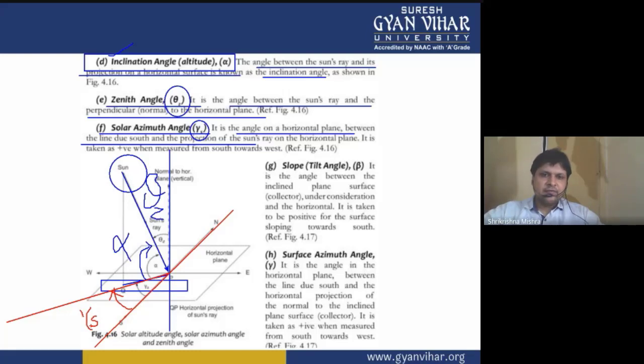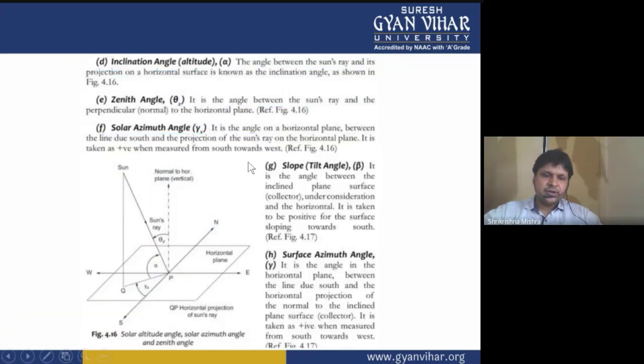Then comes the zenith angle. Zenith angle is the angle made by the sun's rays with the perpendicular to the horizontal plane. It is denoted by theta z. And the third is the solar azimuth angle, denoted by gamma s, and it is the angle made by the projection of the sun's rays on the horizontal plane with the south direction. So I hope these three angles are now understood. Now coming to these two other angles, which are the slope angle and the solar azimuth angle.